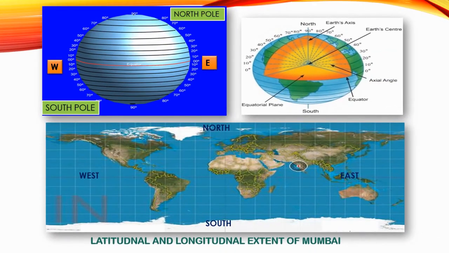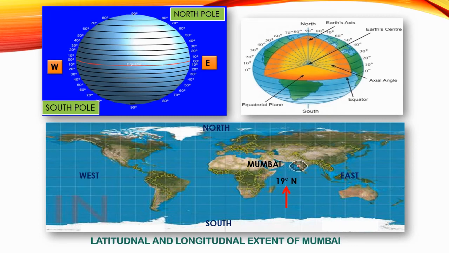So students, the east-west lines on the earth are known as parallels of latitude. Latitude is an angular distance of a place north or south of the equator. Suppose I said Mumbai is 19 degrees north. This means Mumbai is 19 degrees north of the equator.